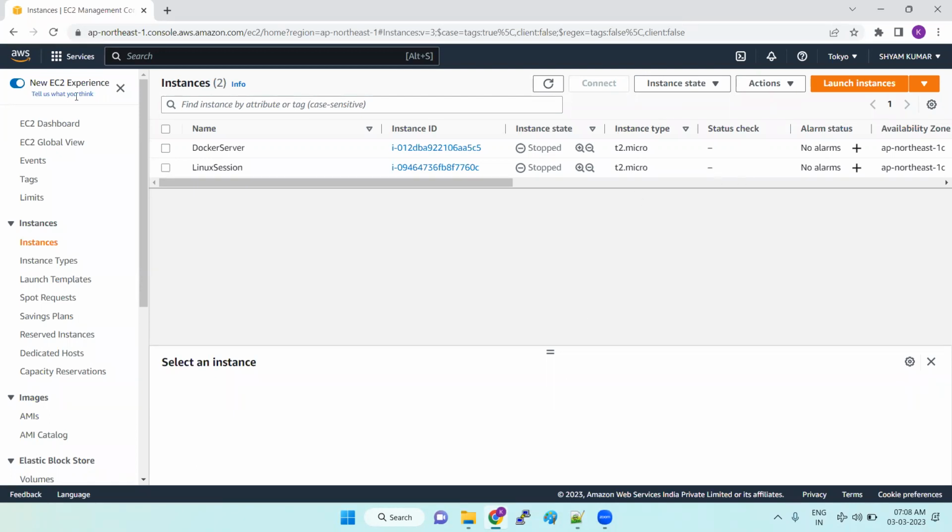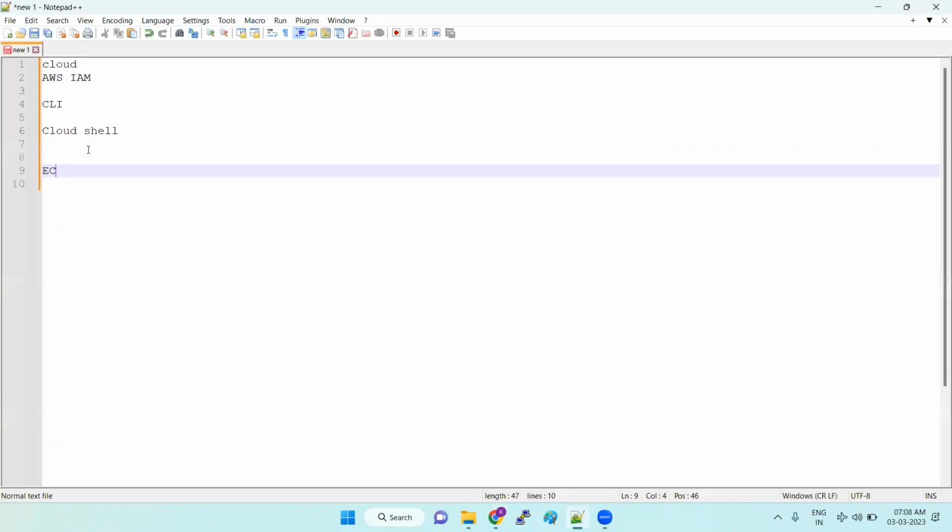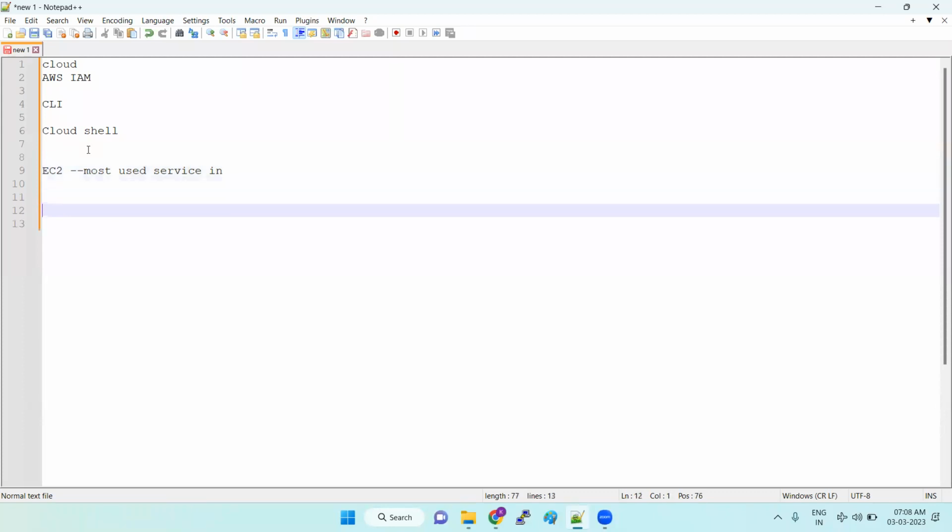Okay, so the next topic we are going to discuss is EC2. EC2 is the most used service in companies. In the real-time scenario, most of the work we do is with EC2. So EC2 is nothing but servers. In our language, we can call them servers.